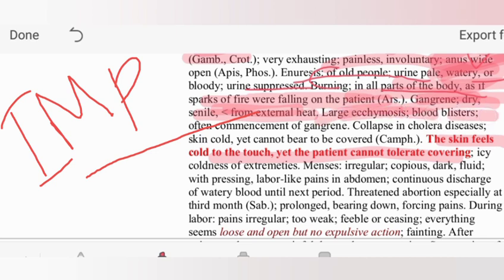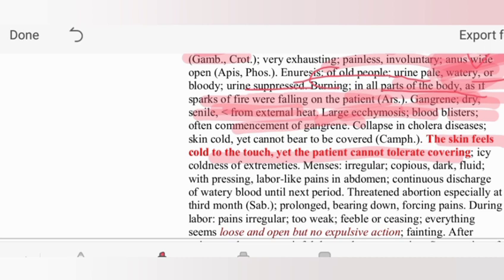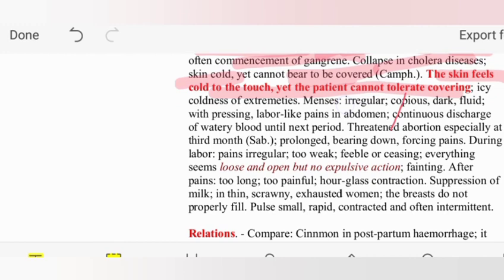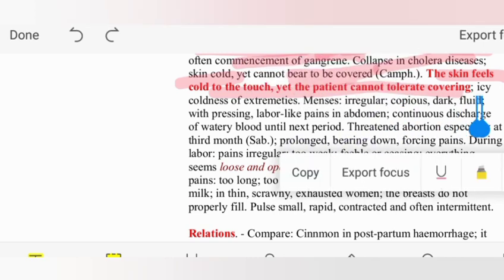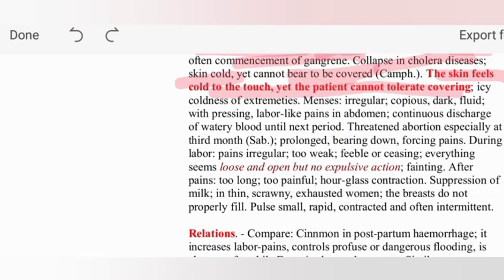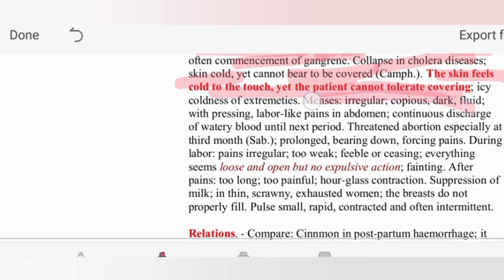aggravation from external heat. There will be large ecchymosis, and we find commencement of gangrene. Cholera may occur. Skin is cold but cannot be covered. Why? Because of the burningness. Burningness is maximum. Now the menses, mainly asked in your exam: menses irregular, copious, dark fluid. So we use it mainly in cases of menorrhagia, irregular menses, labor-like pain.